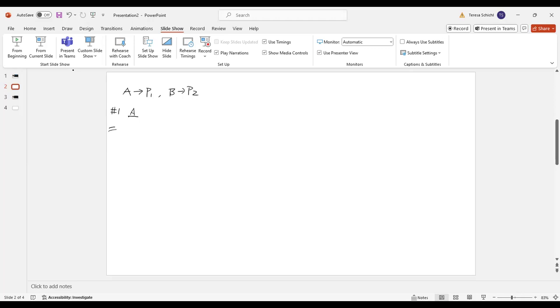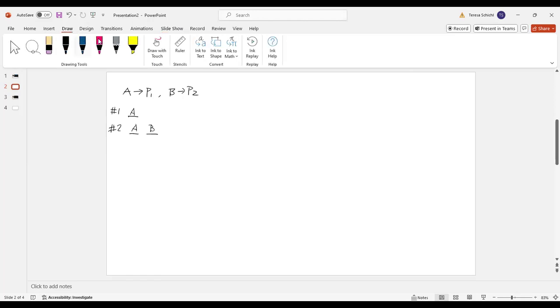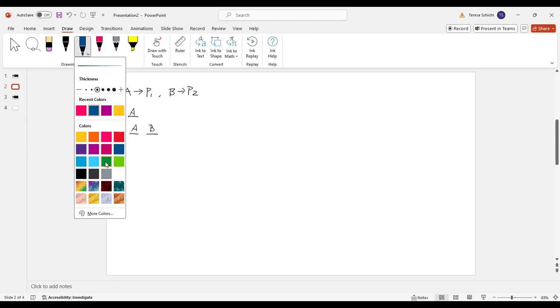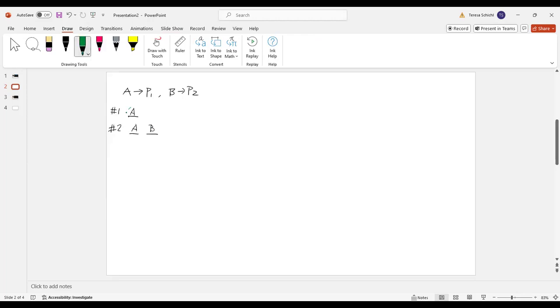How about the second time? The first one, A did not make it, and then B made it. Let me use different colors here. So here A made it, and now B made it, but the first time A did not make it.